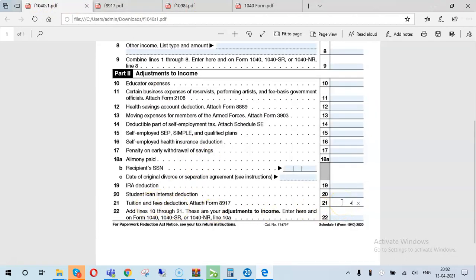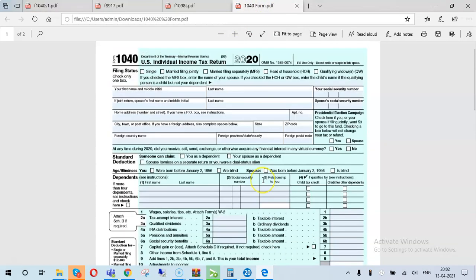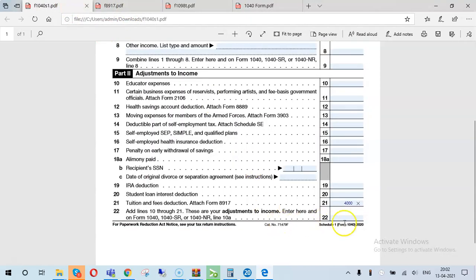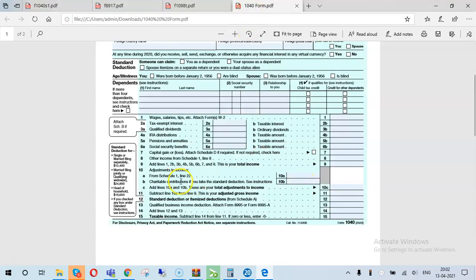If there is no other adjustment, this 4,000 should come to Form 1040, adjustments to income from Schedule 1, line 22. So the total should come to $4,000.